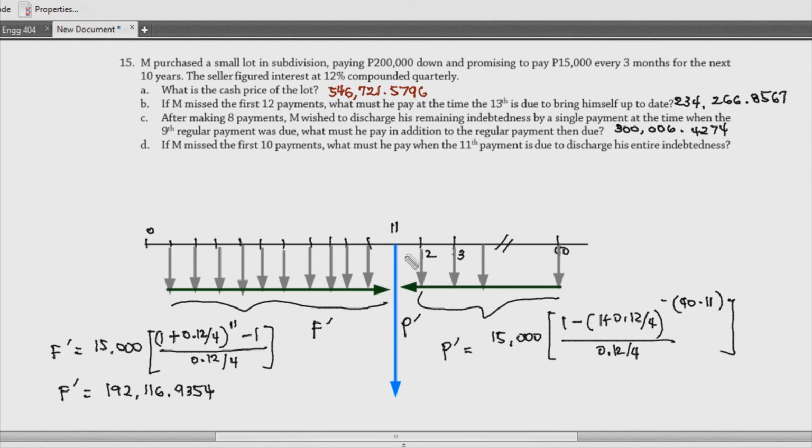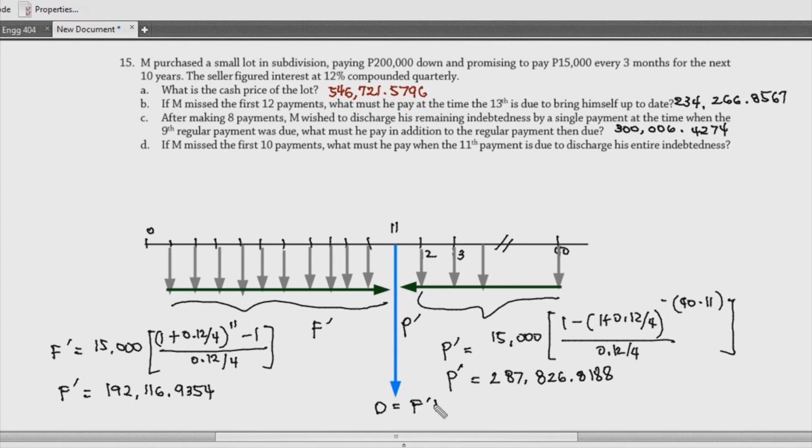Kung saan ka mag-stop, subtract mo lang yun dun sa original n. That is the n minus j dun sa deferred annuity natin. So P prime is equal to 287,826.8188. Now, let's say yung indebtedness natin na kailangan bayaran is D.